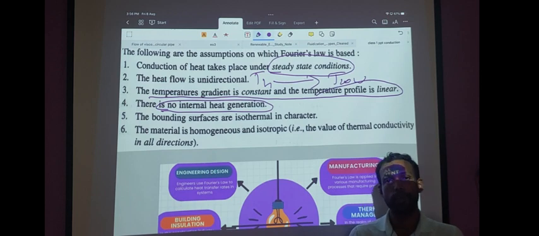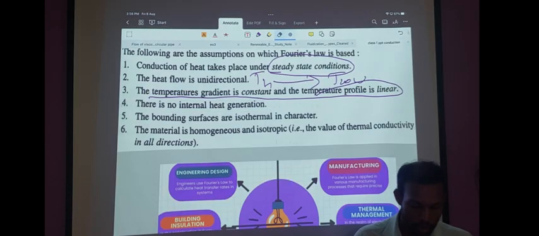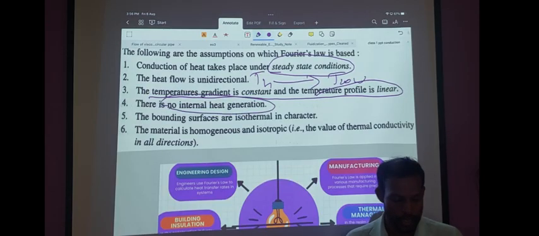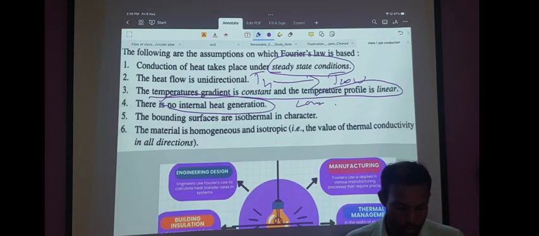Take the example of a nuclear reactor. Because a nuclear reactor produces a lot of heat inside, we cannot use Fourier's law, because one of the assumptions of Fourier's law is no internal heat generation, that is, no heat generation inside the system. There is one equation called the Cantilever equation which is used for that type of situation, but that's out of syllabus.